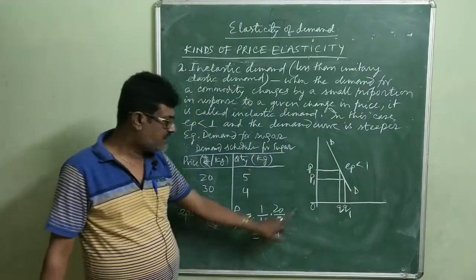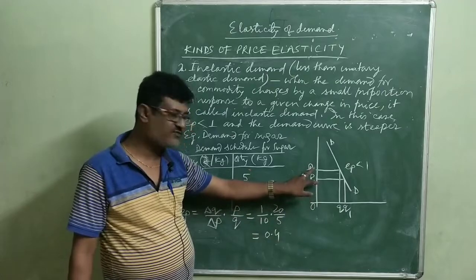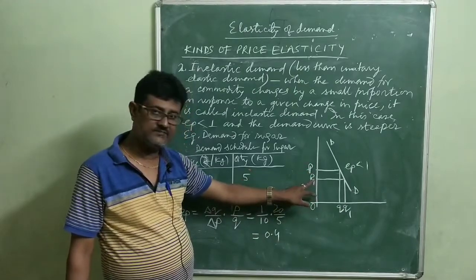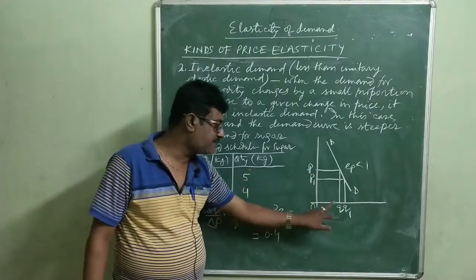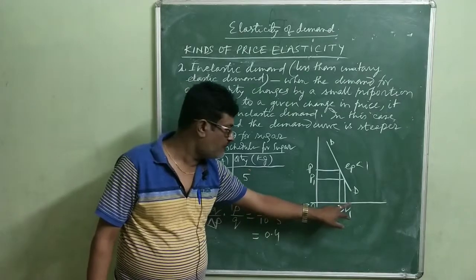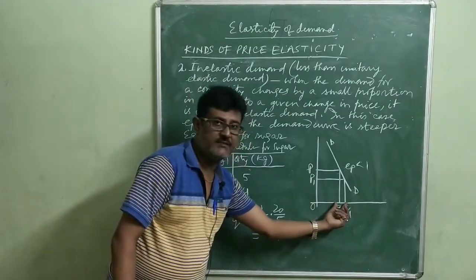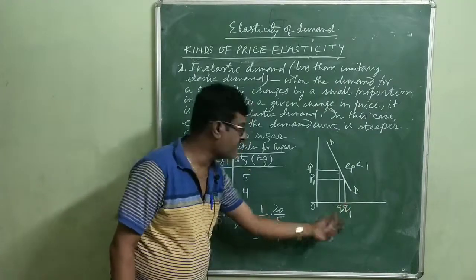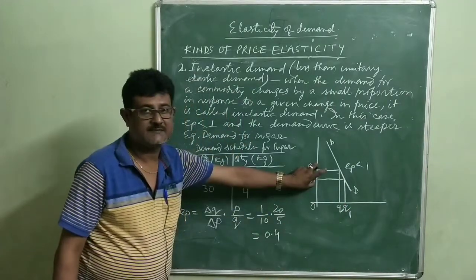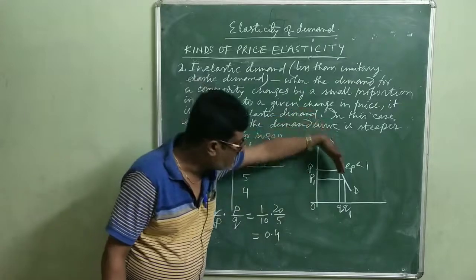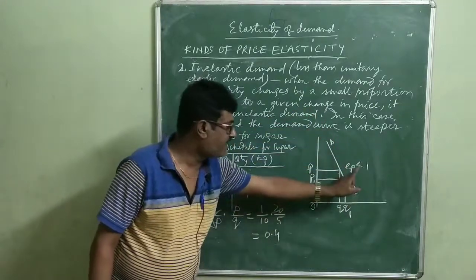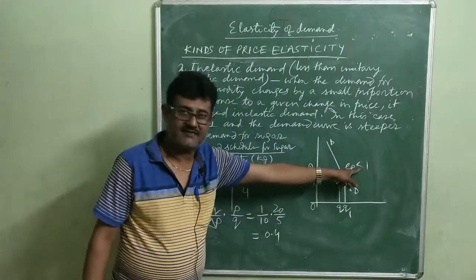See here, when the price falls from OP to OP1, the demand increases from OQ to OQ1. But you find here that the change in quantity demanded is much less than the change in price. So therefore, the demand curve is steeper and elasticity of demand is less than 1.